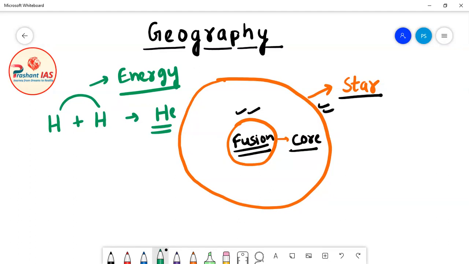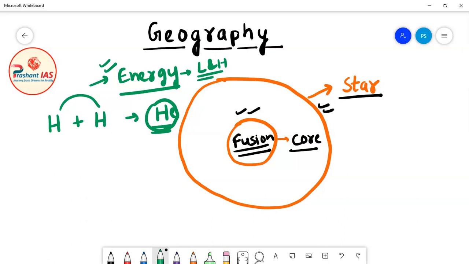If we talk more precisely, we can say that hydrogen nuclei fuse to form the helium nucleus. And in this process, energy is released in the form of light and heat, okay? What we get from our sun is light as well as heat. Why? Because the nuclear fusion reaction is taking place inside the core of our sun.